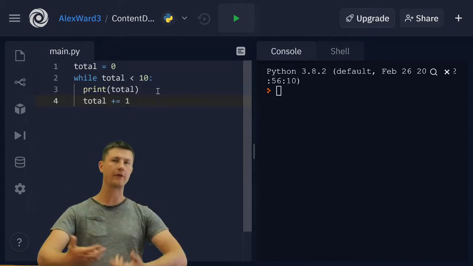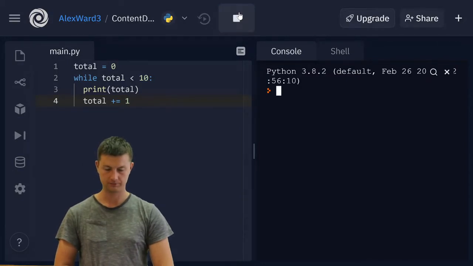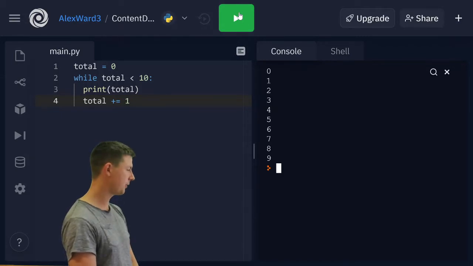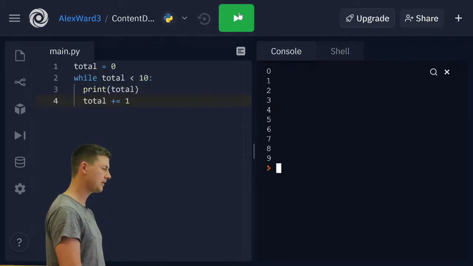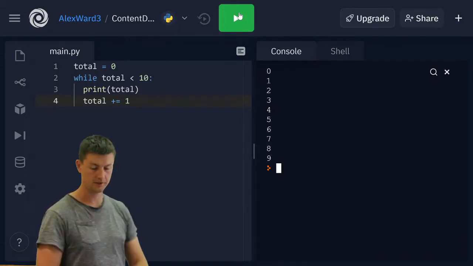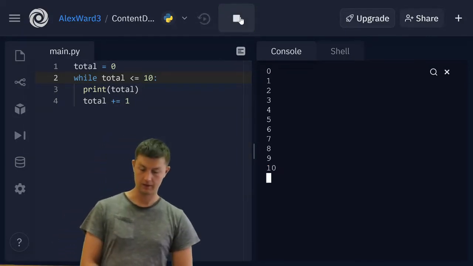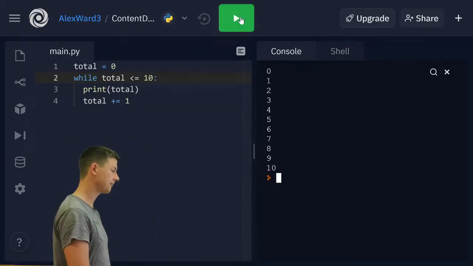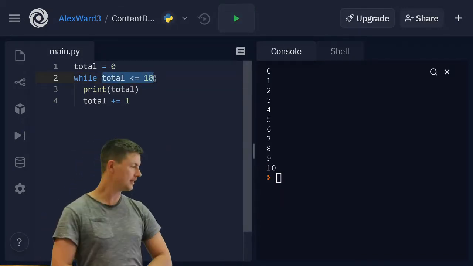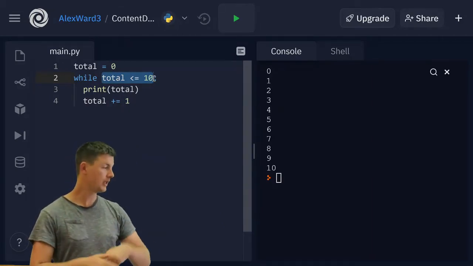Each time we go around the loop, I'm going to add 1. So this will now print me all the numbers from 0 to 9. Why didn't it print out 10? Well, because 10 is not less than 10. 10 is equal to 10. So that's a while loop. As long as this thing here is true, it will keep looping.